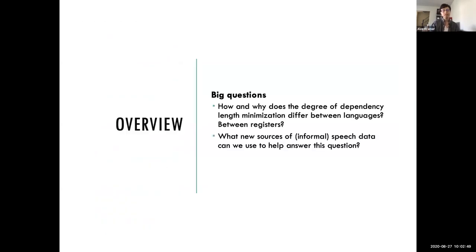Sort of the main question behind this project comes out of recent corpus-based work on dependency length minimization that's found that different languages seem to minimize to different extents. So what I wanted to know is how and why the degree of dependency length minimization differs between languages, but then also between registers of the same language. And as a sub-question of this, I was interested in how we can use new sources of especially informal speech data to help answer this question.